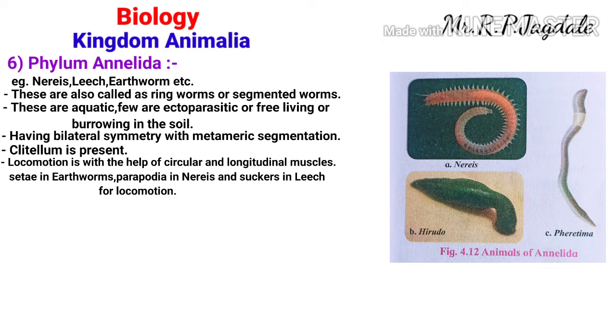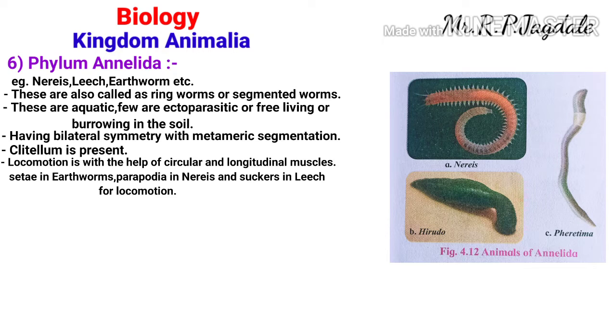You can see on your screen the examples of phylum Annelida. In that, earthworm is there, leech is there, and Nereis is there. Earthworm's scientific name is Pheretima, and leech is called Hirudo. So these are some examples of the phylum Annelida. They have circular and longitudinal muscles for locomotion.